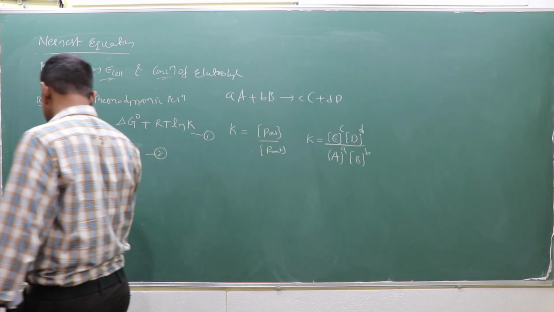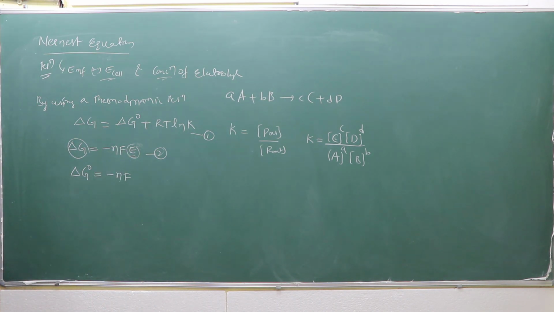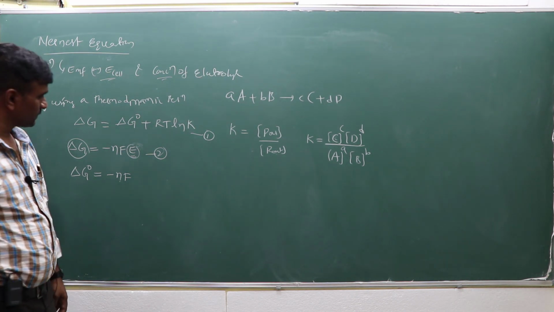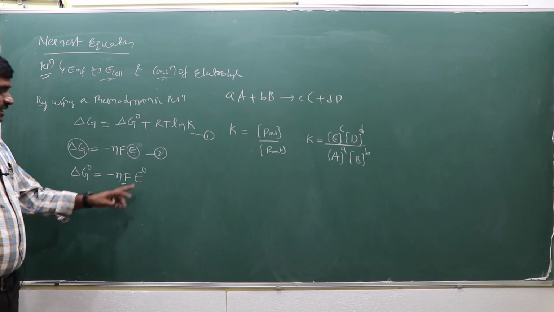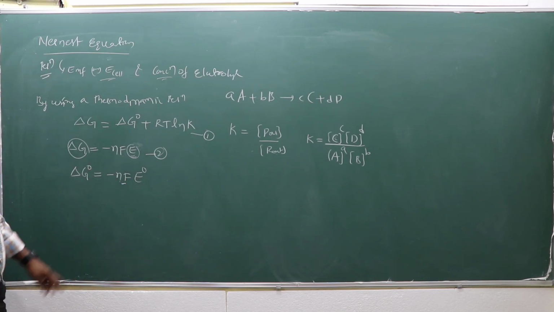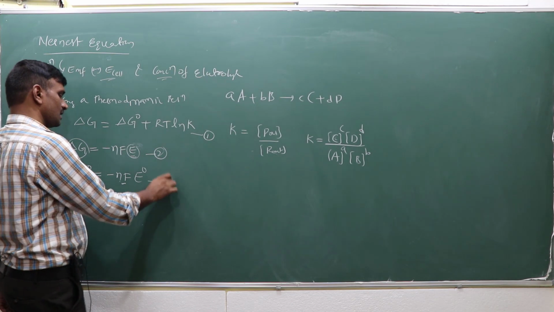F is the Faraday constant, whose value is 96,500 coulombs. N and F are constant values. E naught is the standard electrode potential. If delta G equals delta G naught, then E equals E naught. This is the third equation.